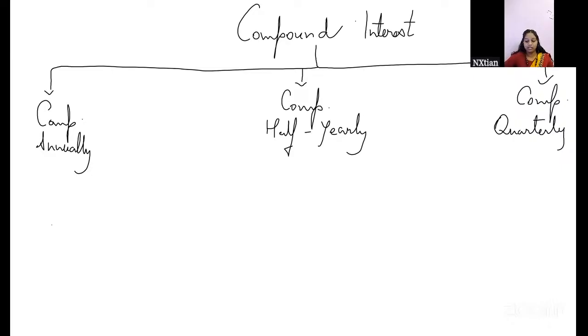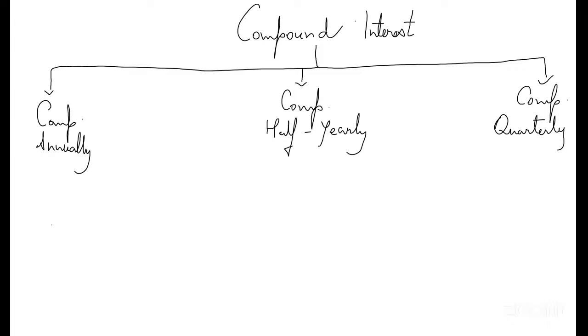So we have one formula that remains the same in all the three, but it changes according to the duration.